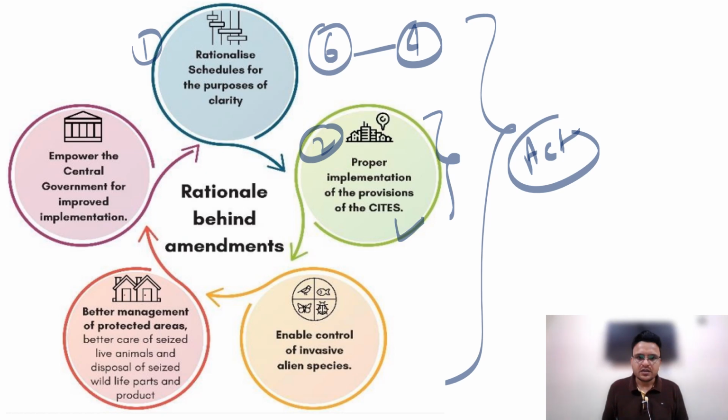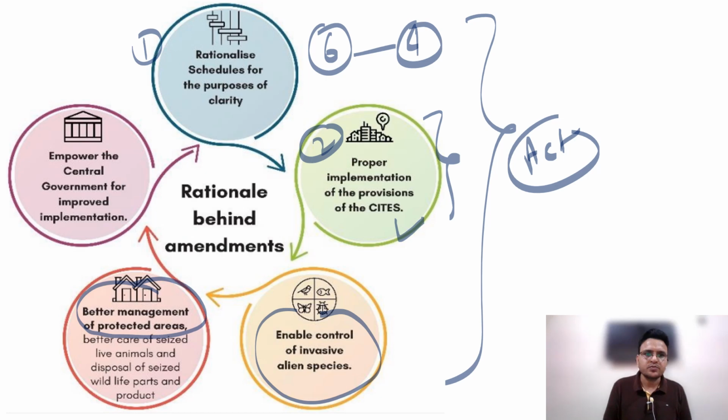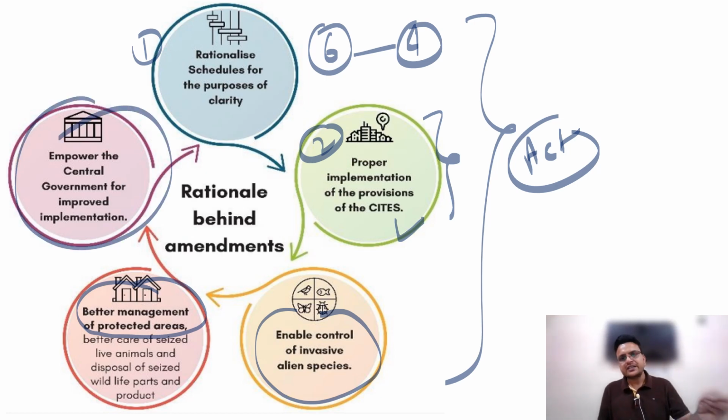Enable control of invasive alien species. We know that this particular act does not have many provisions with regard to invasive species. This amendment gives power to the central government to control invasive species, better management of protected areas, and an empowered central government for improved implementation. Because of all those purposes, this act is going to be amended.